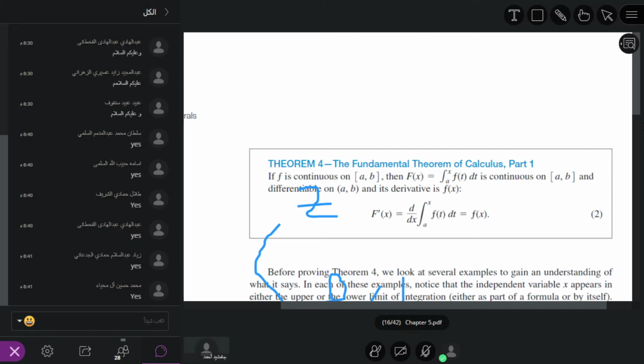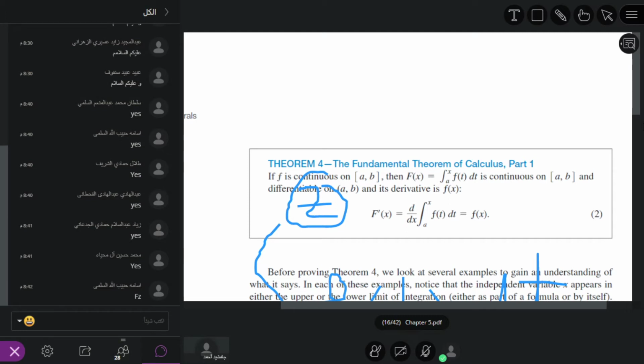If we do not know its antiderivative, no problem. We just have to look at the upper limit and the derivative. So what will be the answer of this? f of z.